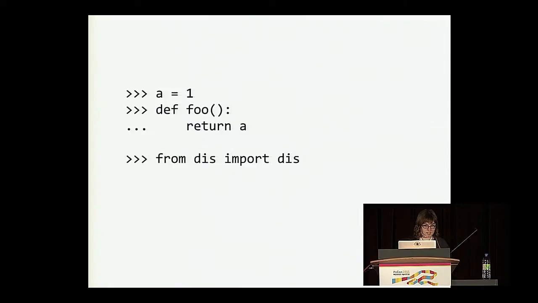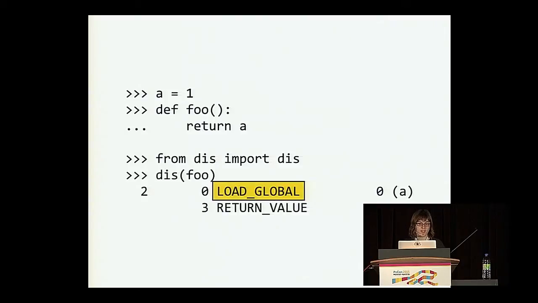We can also see that we're loading an object from the global scope by looking at this function's bytecode. So here we import the dis module from the standard library, which is a bytecode disassembler. And just a note on this bytecode disassembler, it will print out the machine instruction bytecode the interpreter creates in a human-readable form. So when we pass our function foo into this disassembler, we can see this LOAD_GLOBAL instruction. And this is the bytecode instruction for, pretty straightforwardly, loading an object from the global namespace. So this is built into the language at the bytecode level, we know to look in the global namespace.